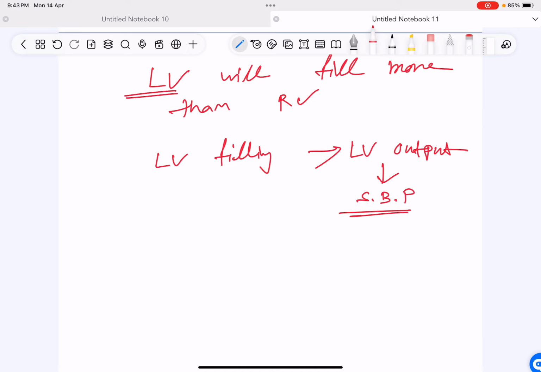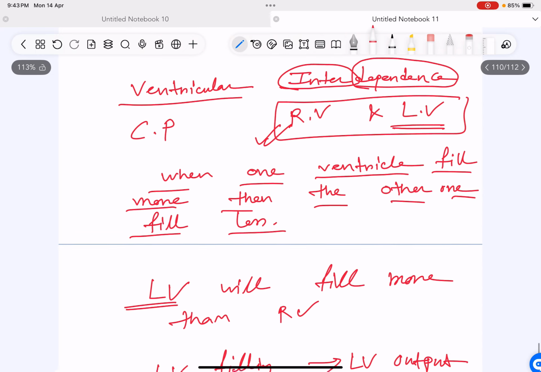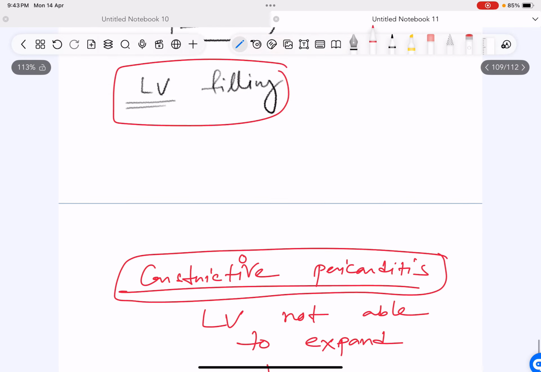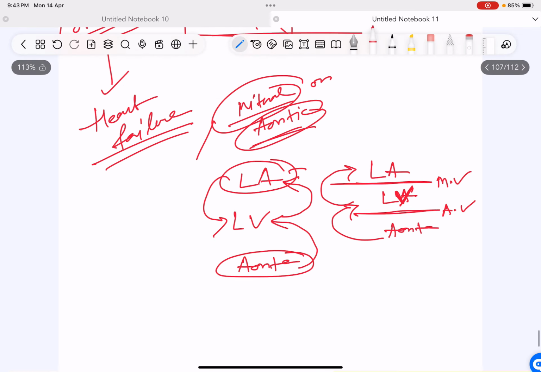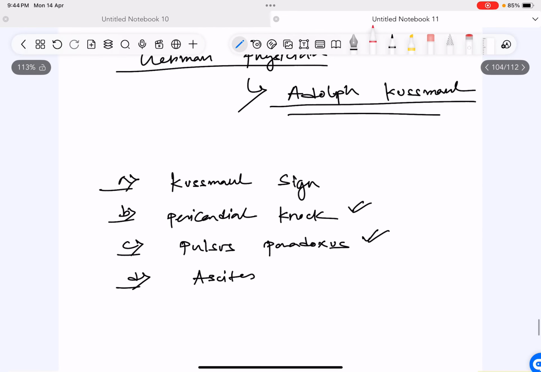As a result, the drop in the systolic blood pressure is not more than 10. So there is no pulsus paradoxus in case of constrictive pericarditis. So why does it not fall? It is because of the ventricular interdependence. So remember this, in constrictive pericarditis, you have two important signs: Kussmaul sign, pericardial knock, but not pulsus paradoxus.